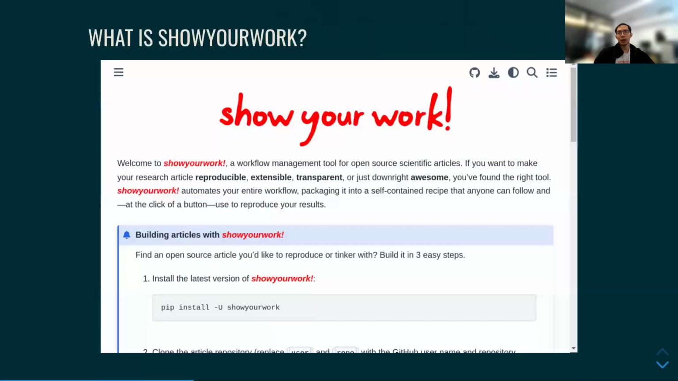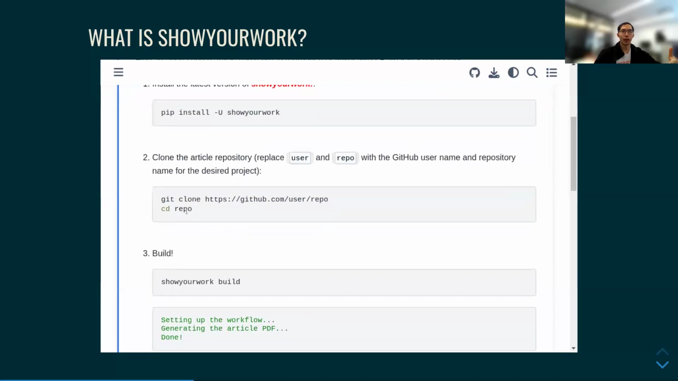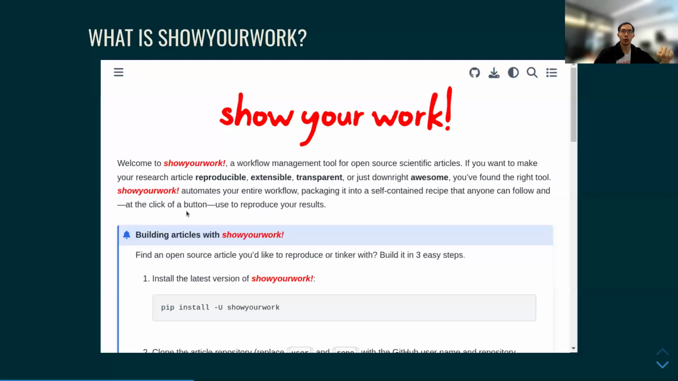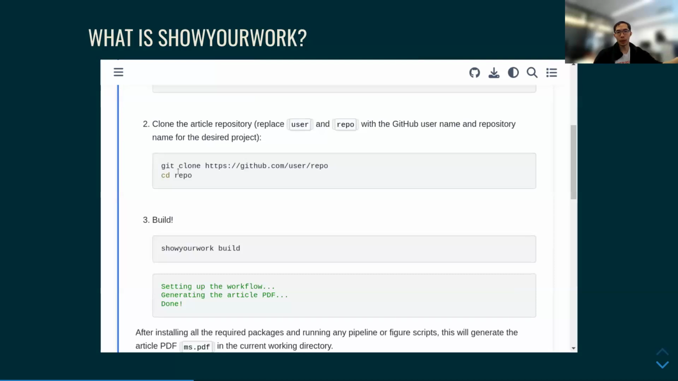Now, ShowYourWork. What is ShowYourWork? ShowYourWork is a workflow management tool that you can install, and in a minute, I'll show how the product looks. But basically, the idea is to help researchers make their article as reproducible, as extensible, and as transparent as possible. And it should be very easy, and it's not that hard. It's a Python-based library that you can pip install, and there's a template repo. These are the instructions you'll see on the ShowYourWork doc page: you install the package, you clone the template repo, and then you can build your PDF article.